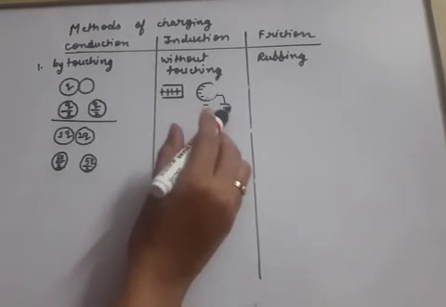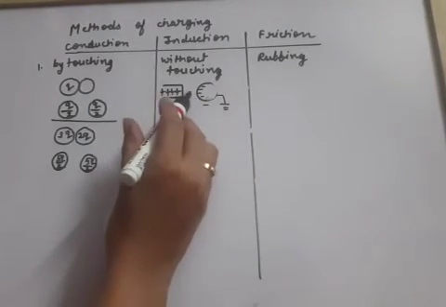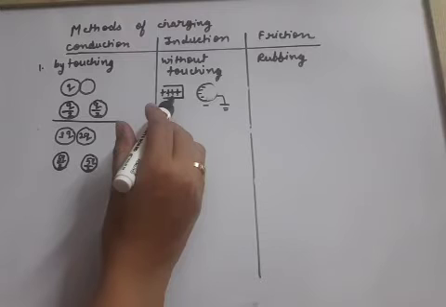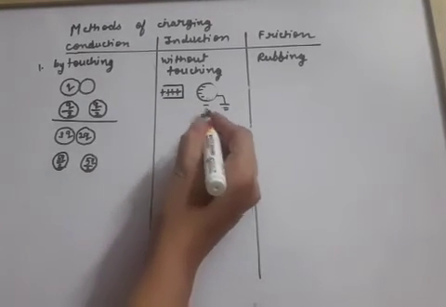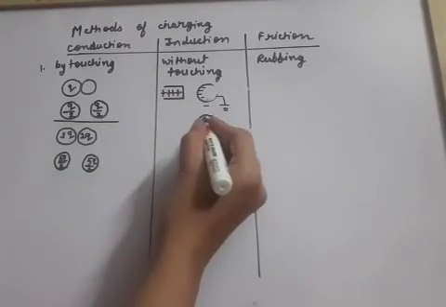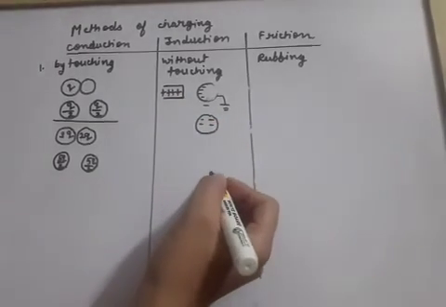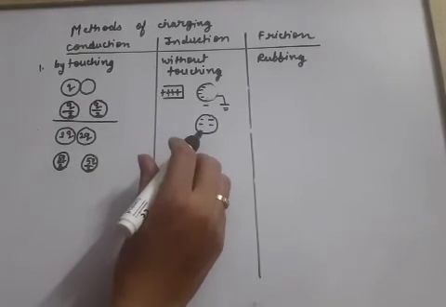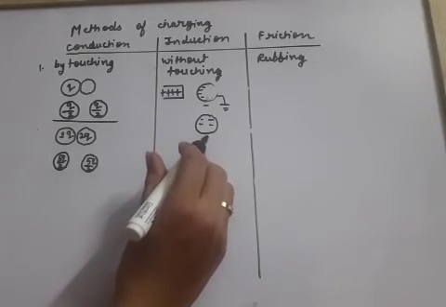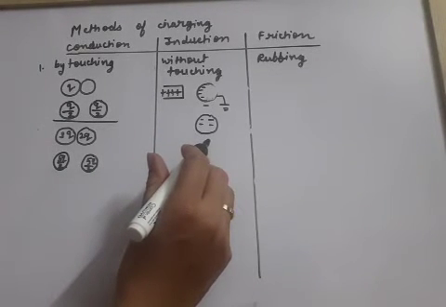And this negative charge doesn't move to the ground because it is still in attraction with the positive rod. And finally, when we remove both this rod and this earthing, the total negative charge of this sphere gets evenly distributed on the whole body. So this is the induction process.